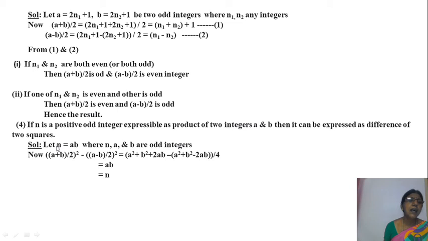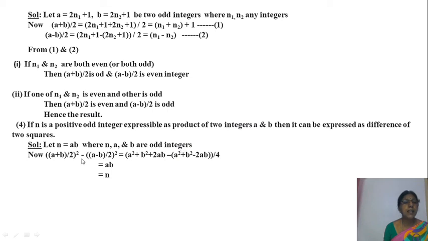That means if an odd integer is written as a product of two numbers, those two numbers must be odd. So here we are given n is an odd integer and it can be written as a product of two integers. Then we must have a and b odd integers. So finally n is odd, then a and b are also odd. If we can write n is equal to the product ab. Okay, n is ab, where n, a, b are odd integers.